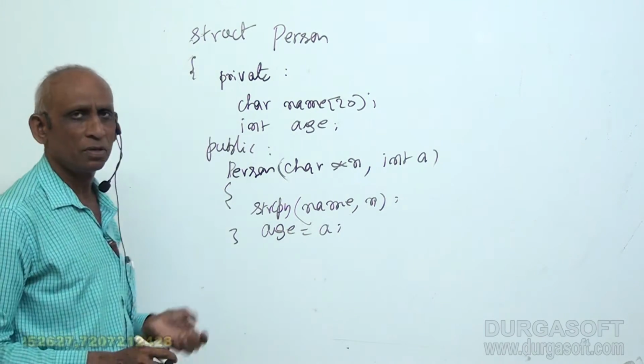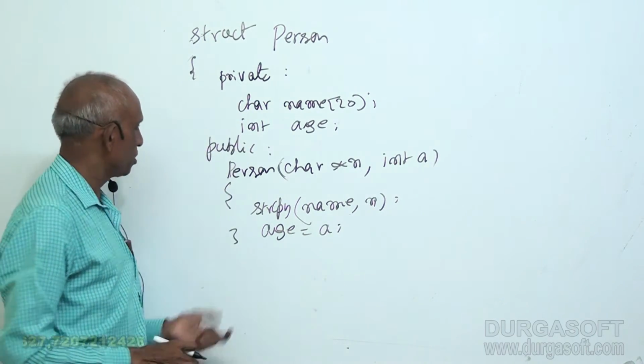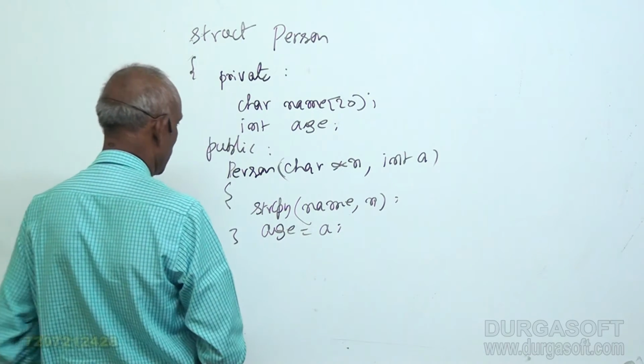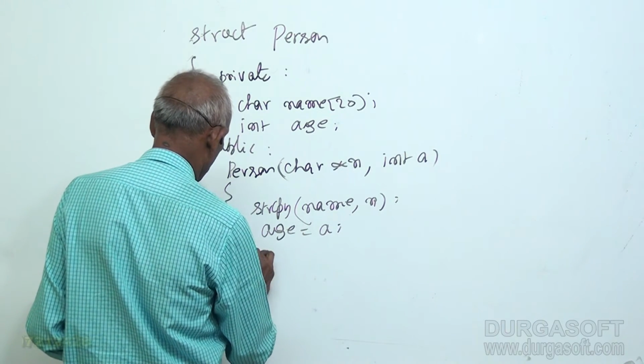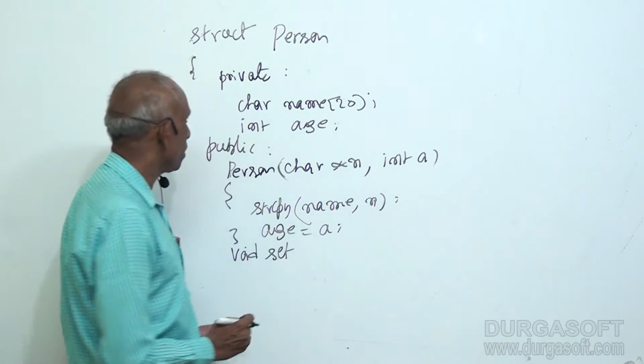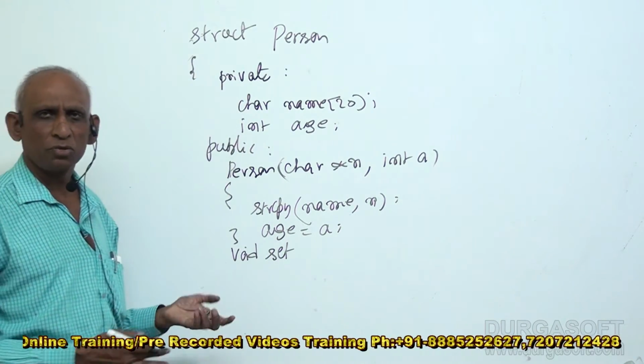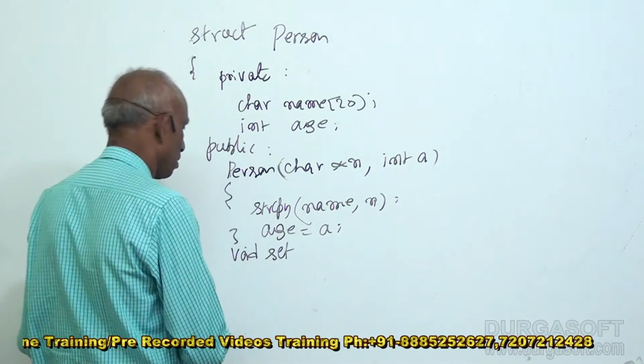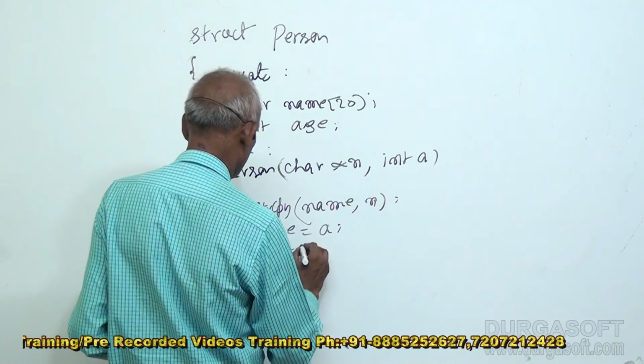Exactly similar to a C++ class, we do the same thing. Then we can have set data as usual. We need all these things because we made these things private, so we have to do everything. All public functions, all possible things you have to do.